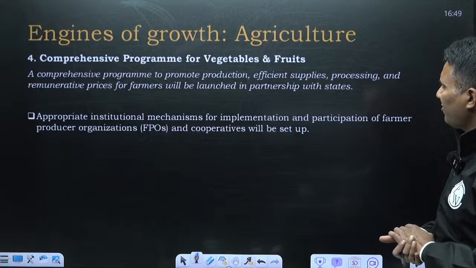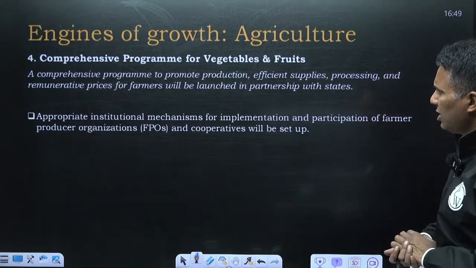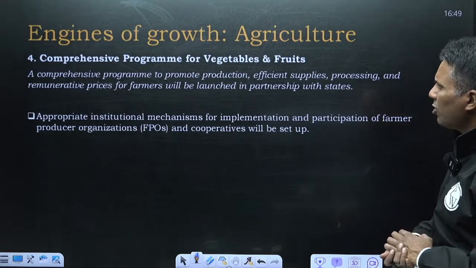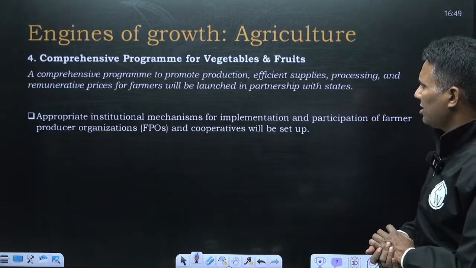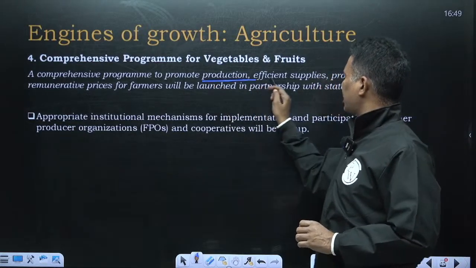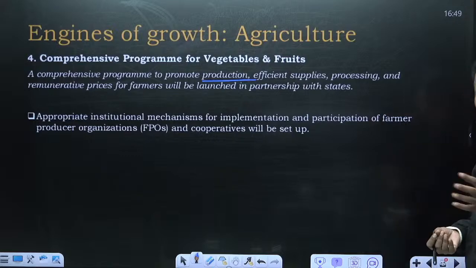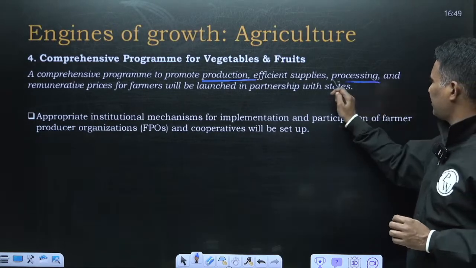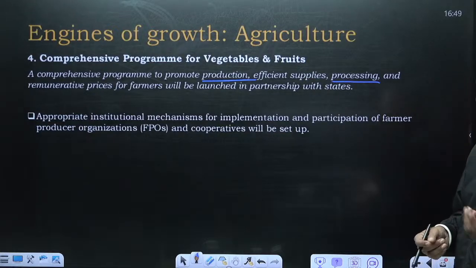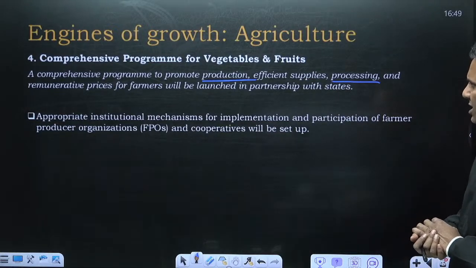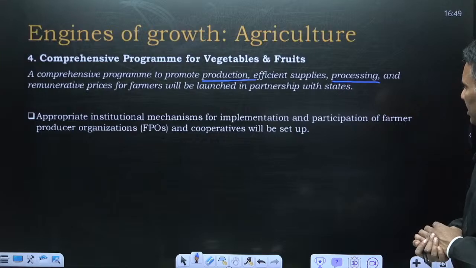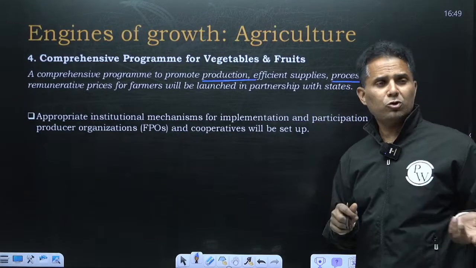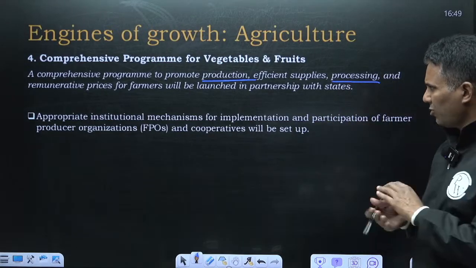Comprehensive program for vegetables and fruits. So what will the government do in this? This program will promote production and efficient supplies, because there are issues in the supply chain of fruits and vegetables. Processing, of course, will result in making the products available all around the year, with remunerative prices for farmers, and will be launched in partnership with the states. Now, how this is going to be launched is not yet clear, but let's see how it happens.